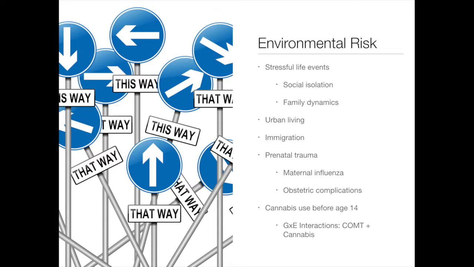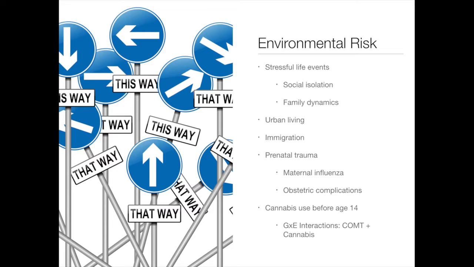Environment also plays a large role in the development of schizophrenia. Early life traumas are one of the most common precursors to a development of the disease, including anything from neglectful or abusive parents, maladaptive family dynamics, or isolation from peers. Other contributing environmental factors include urban living and immigration.